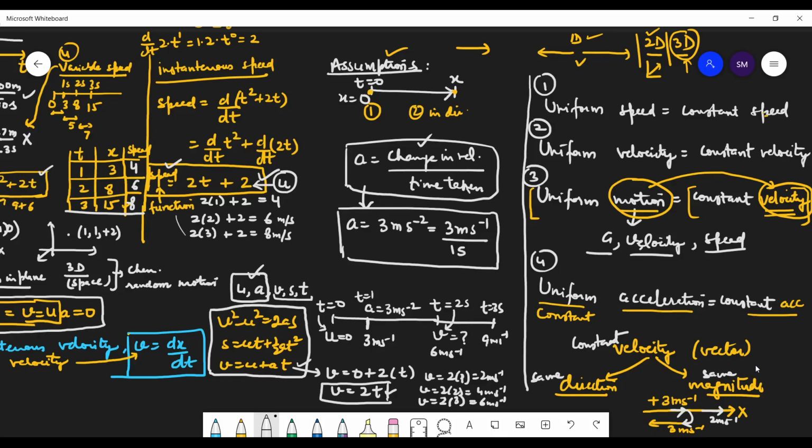I hope, students, this discussion is clear. Tomorrow we will do some numericals, and one more kind of velocity and speed is left, that is relative velocity and relative speed. We'll do it tomorrow.